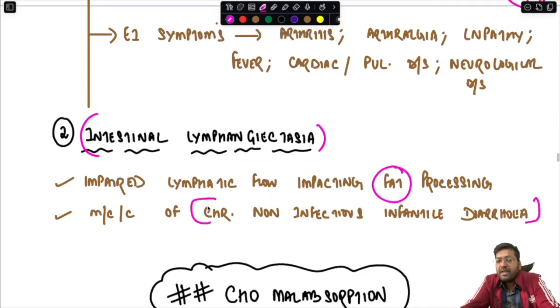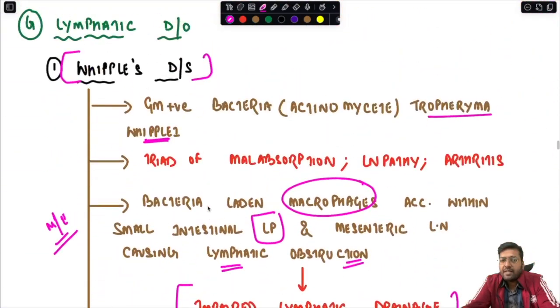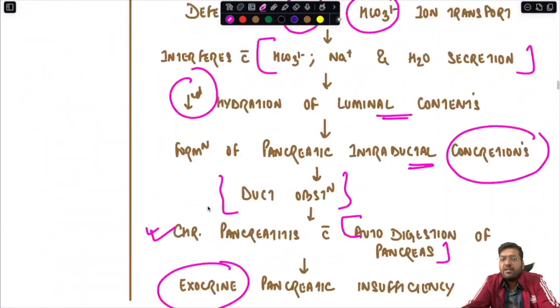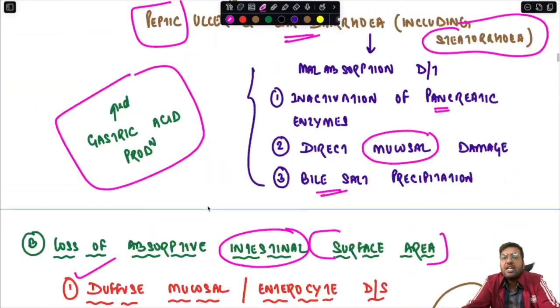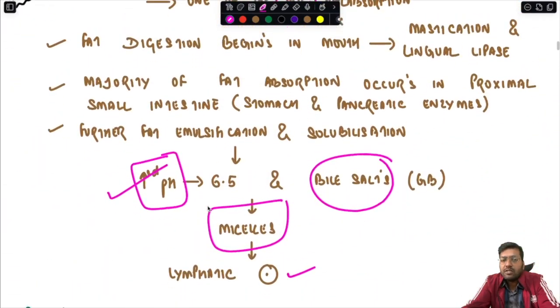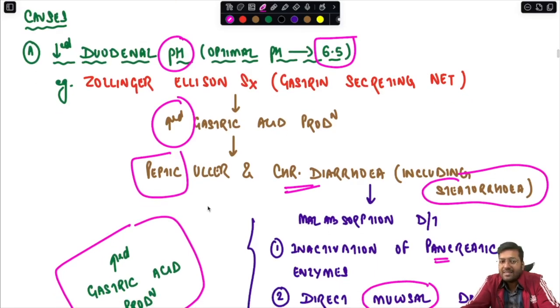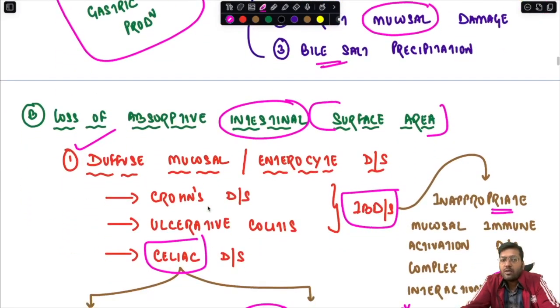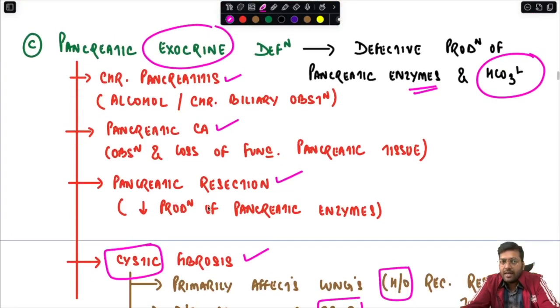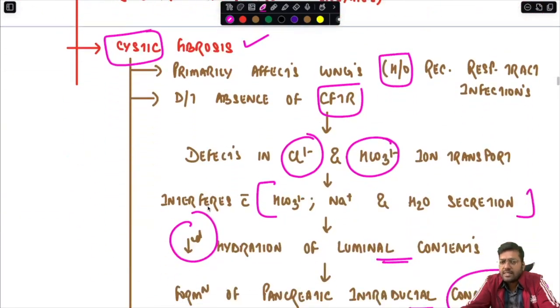So we have completed the fat malabsorption. I will just repeat what all we have discussed very fast, just a quick revision. So we have seen the causes of fat malabsorption, including conditions where there is a decreased duodenal pH. The pH is basically becoming more acidic, for example because of Zollinger-Ellison syndrome. Secondly, because of loss of absorptive area because of diffuse conditions like IBD and celiac disease. Thirdly, pancreatic exocrine deficiency secondary to chronic pancreatitis, carcinoma, resection, cystic fibrosis.